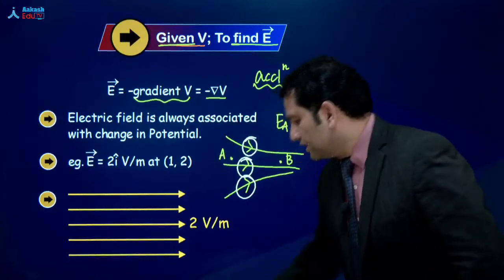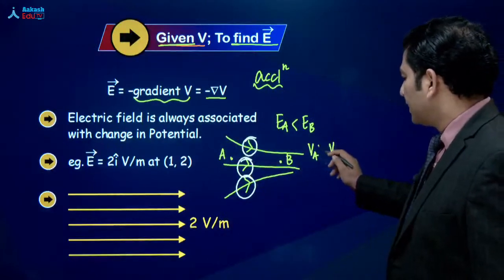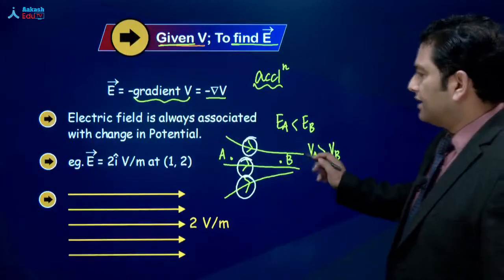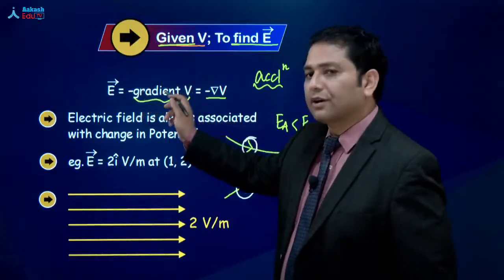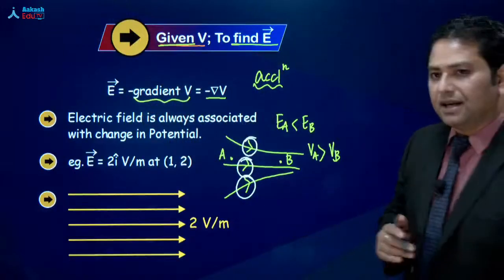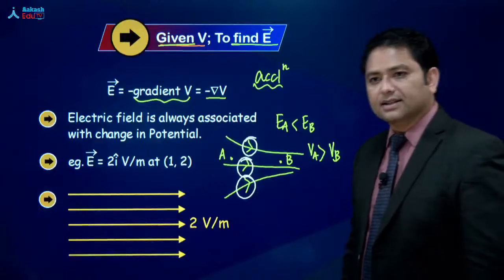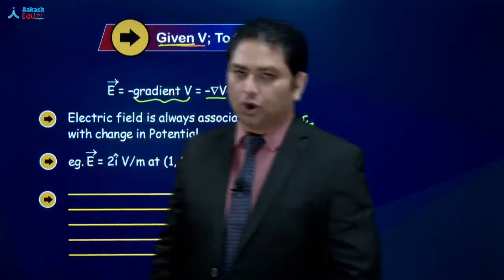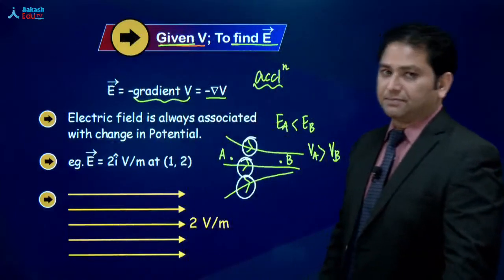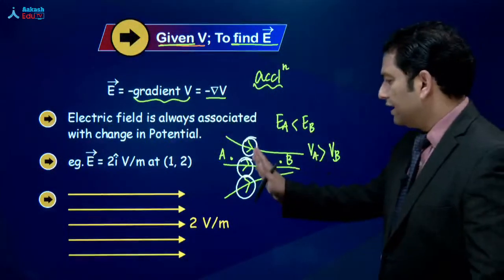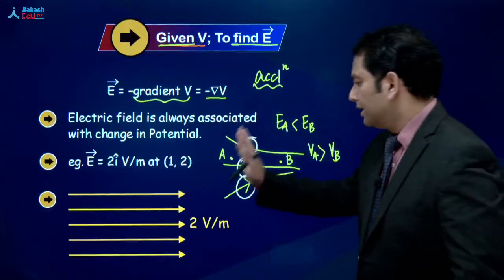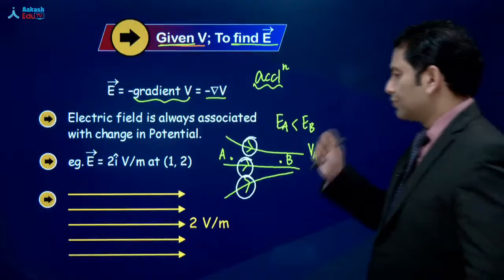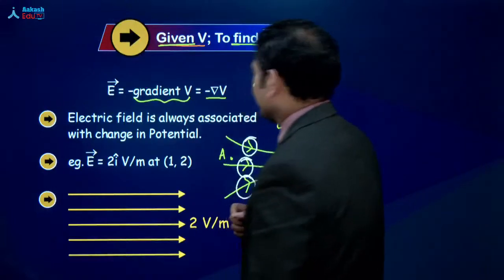Because the arrow is going from left to right, potential at A is greater than potential at B, and that is the significance of negative gradient. That is the meaning that field lines are directed from high potential to low potential. Okay? Field lines are directed from high potential to low potential. So quite interesting things coming out right here.